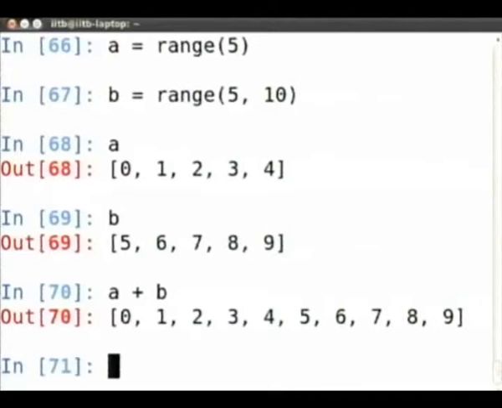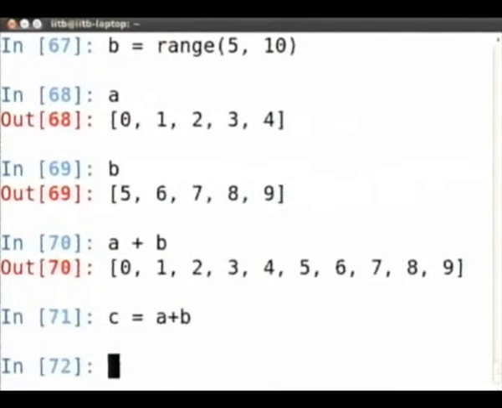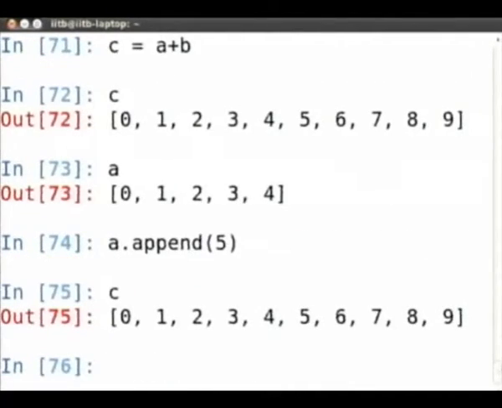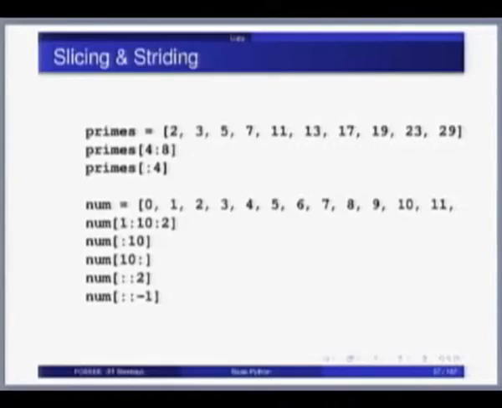For example, if I say C is equal to A plus B, C is this, A is this, and now if I say A.append(5), C is still unchanged. So C is a fresh list which has nothing to do with A and B, except it has a copy of all of those elements.